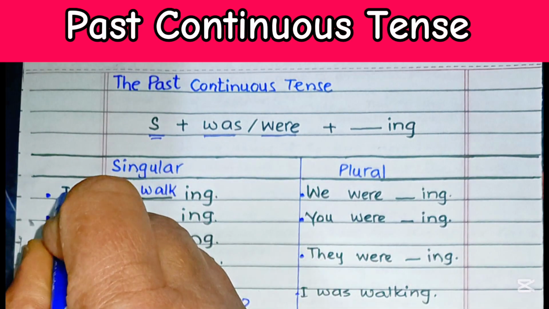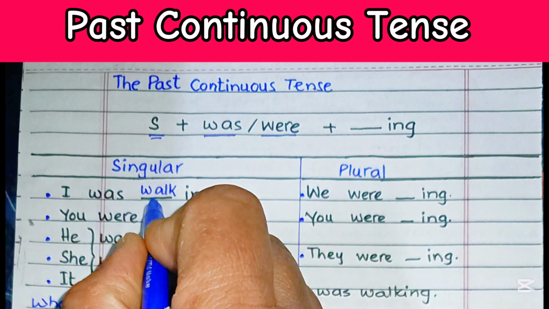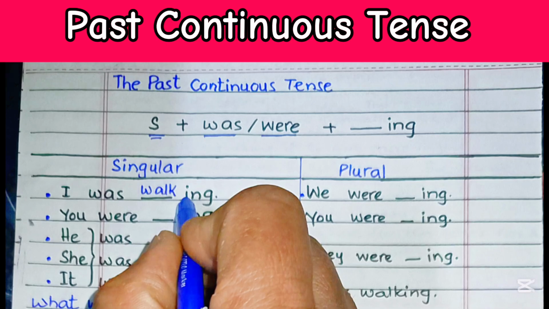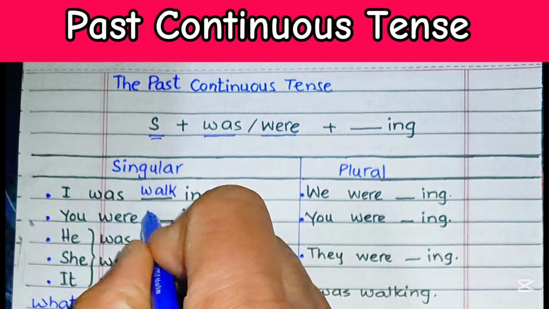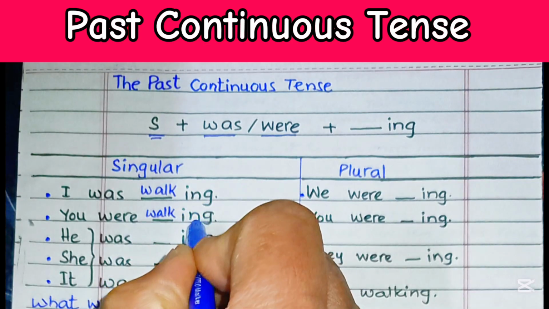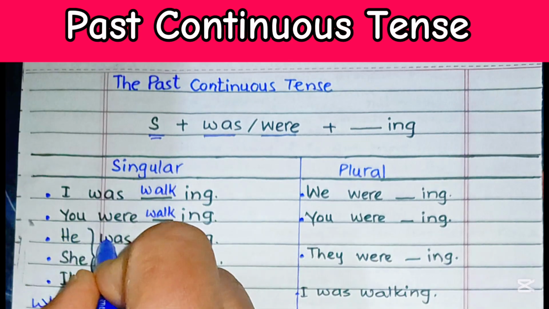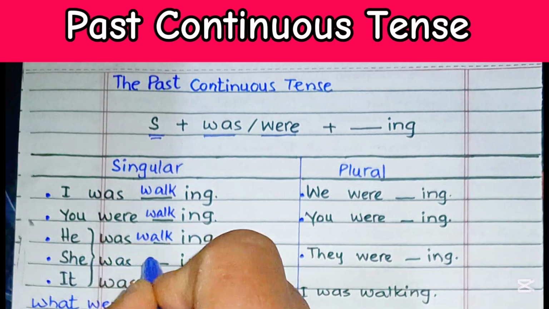So I is the subject over here and was is the be verb. It is followed by the main verb walk with an ing ending. Then, you were walking, main verb followed by ing ending. He was walking, she was walking,